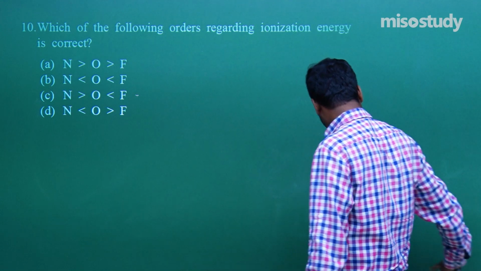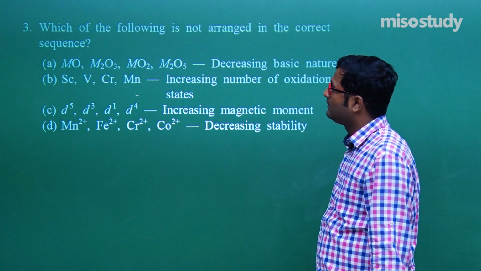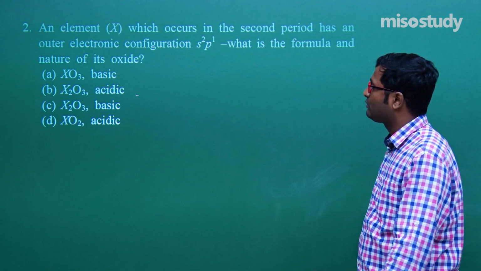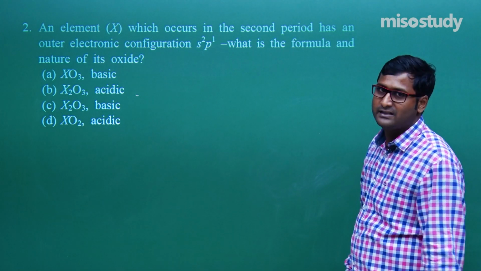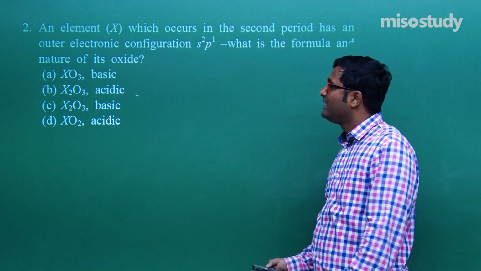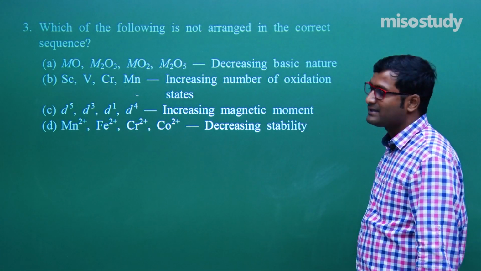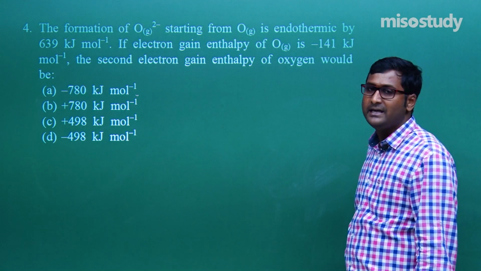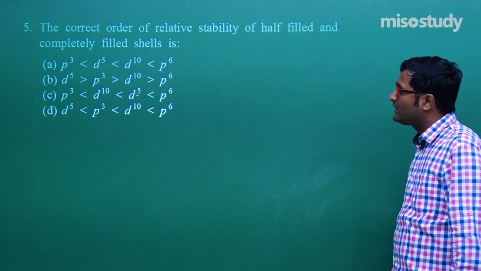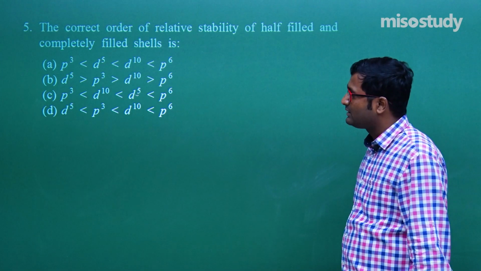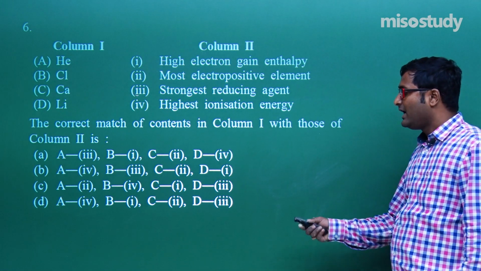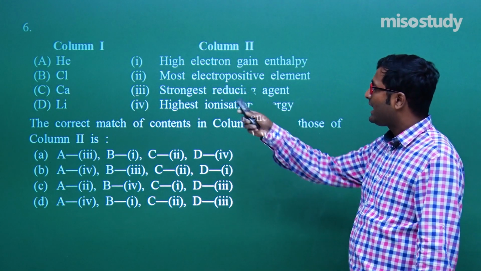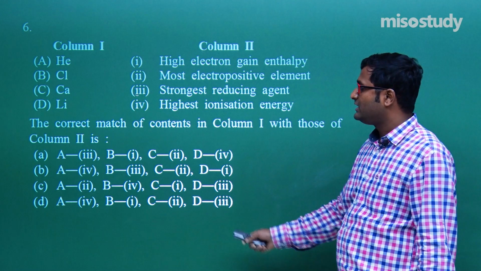Now let's revise the things again. Now tell me what is the option. For question number 1, D is the correct option. For question number 2, it is either B or C, because Al2O3 is an amphoteric oxide. For question number 3, what is the wrong one? That is C. For question number 4, that is plus 780 joule, B is the correct option. For question number 5, D is the correct option. For question number 6, what is the correct sequence? D. For A, that is 4, for B, that is 1, for C, that is 2, and for D, that is 3. That is D is the correct option.